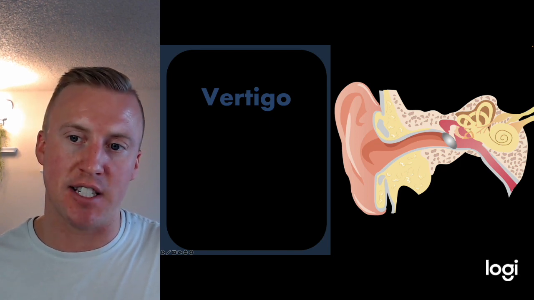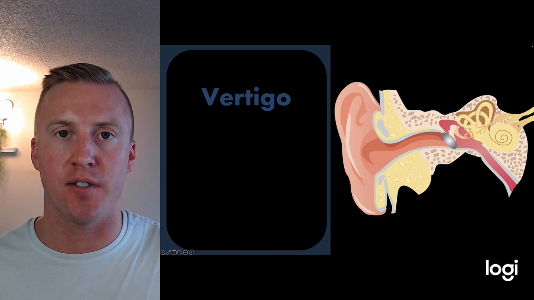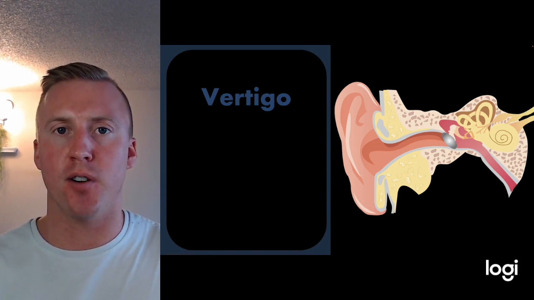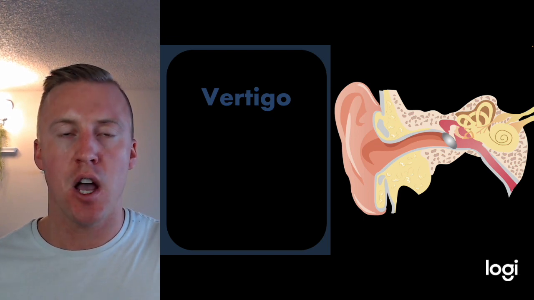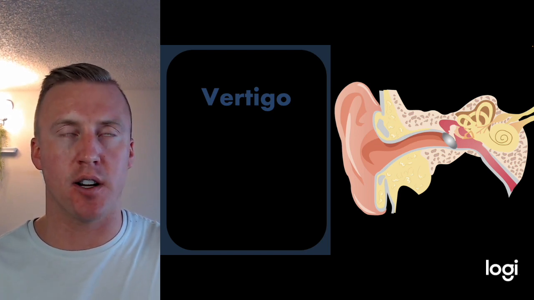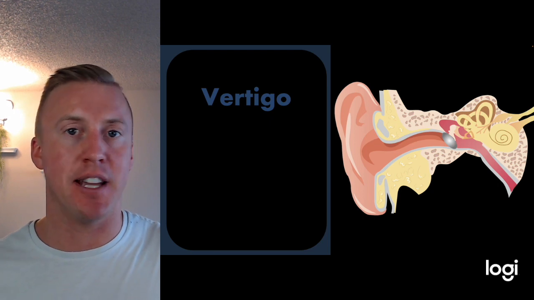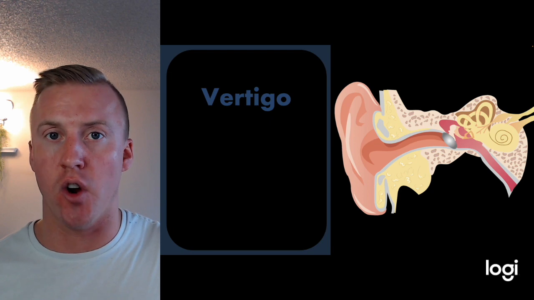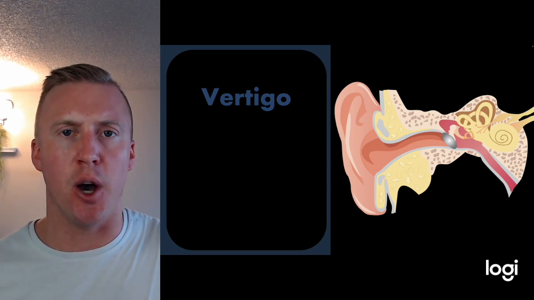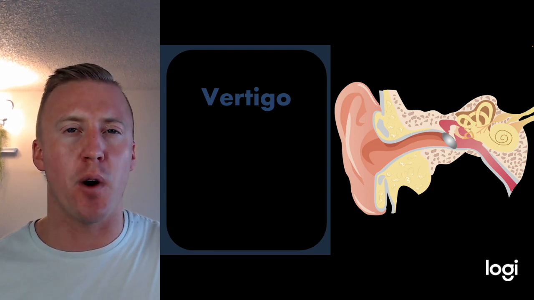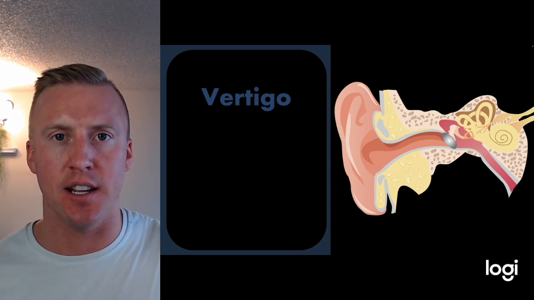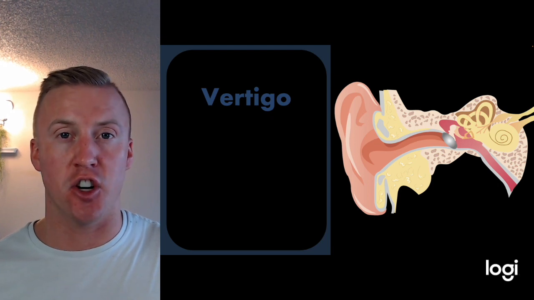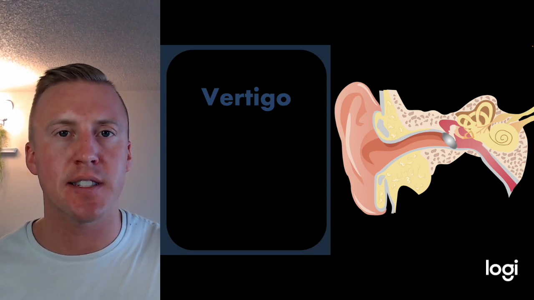Now we also have our vestibulocochlear nerve, which we know is cranial nerve 8, which can also cause issues with vertigo. Vertigo is broken down into peripheral and central causes. Peripheral is what we're going to talk about today. Central can be issues with the cerebellum and the brainstem, like multiple sclerosis or a posterior stroke. The biggest thing with vertigo, though it can usually be a more common cause, is we want to always make sure it's not a medical emergency, because there are things that can cause vertigo that, if we don't do a very good neurological assessment on our patient, we might miss something.